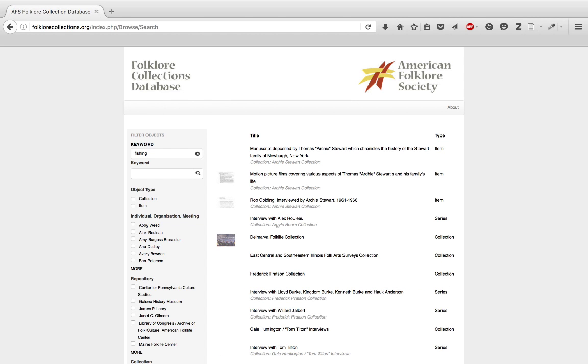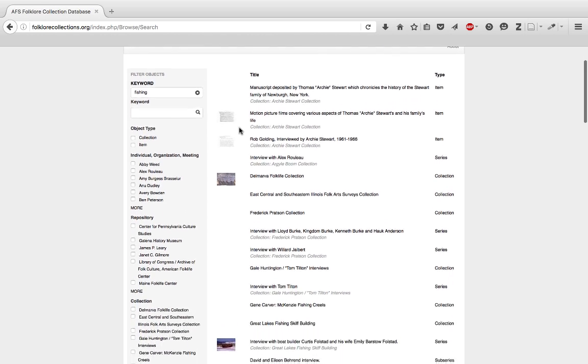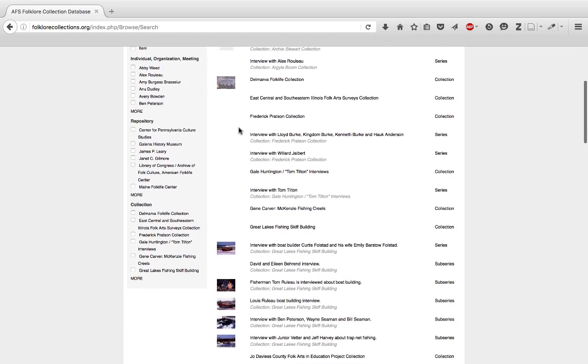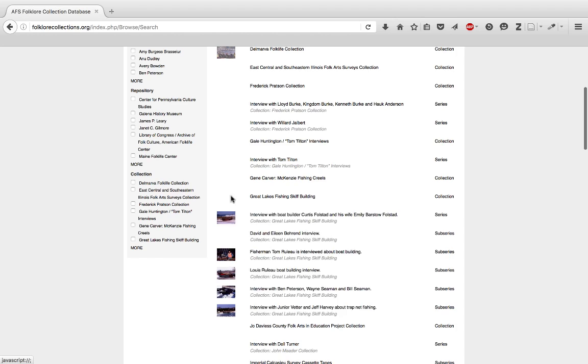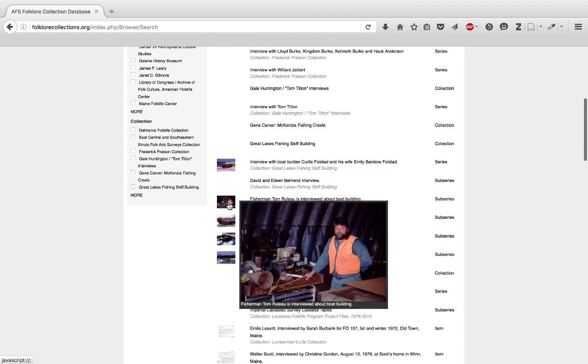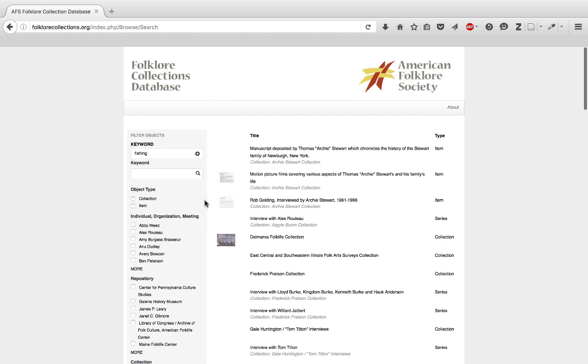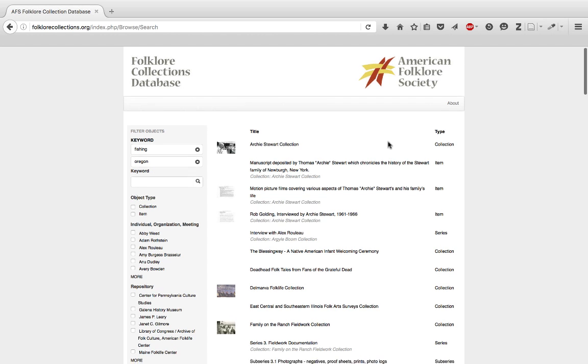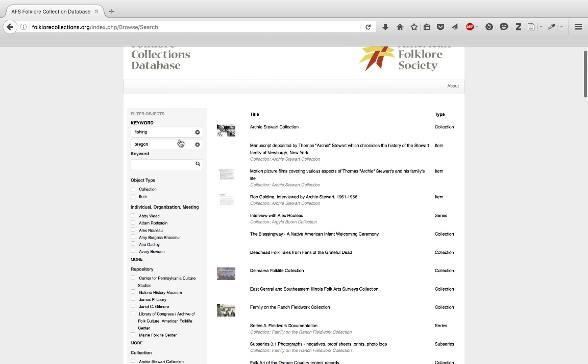So here's the search return screen using the keyword fishing. You can notice it looks a lot like the browse screen because it is. And here's everything in the collection that's associated with the keyword fishing. Let's say we want to get a little more concise. Let's say that this is too much stuff, and really what we're interested in is fishing and Oregon. So we do a second search by hitting that keyword box and hitting enter. And here are the results in the database that relate to both fishing and Oregon.